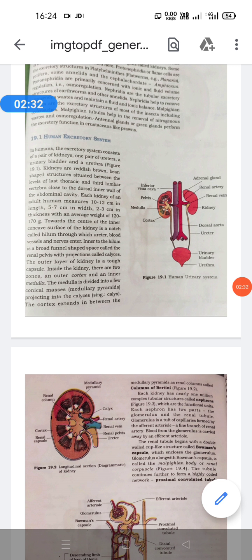Aquatic animals excrete ammonia, which is very toxic in nature. The solubility of ammonia is very high. Ammonia readily dissolves in water, and therefore aquatic animals excrete ammonia. In this way, the process of removal of nitrogenous materials in the form of ammonia is called ammonotelism, and those animals are called ammonotelic animals. Then the next one is the ureotelic.